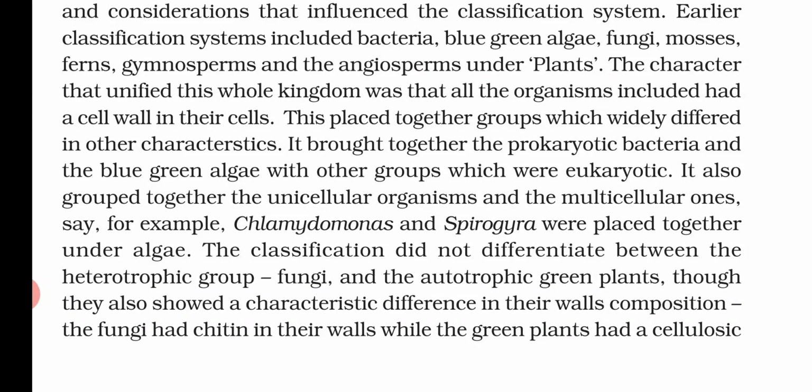This classification also did not differentiate between the heterotrophic fungi and the autotrophic green plants, though their cell wall composition is very different. In fungi, it is made up of chitin, and in Plantae, it is made up of cellulose. And still they were put in the same group.